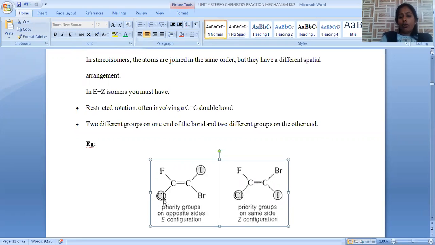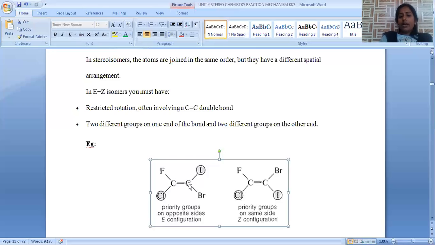Among fluoro and chloro, chloro has the higher atomic number, hence it is given first priority and fluoro is second. For the second carbon, naming is again given separately. Among iodo and bromo, iodo retains first priority and bromo will be the second priority group.